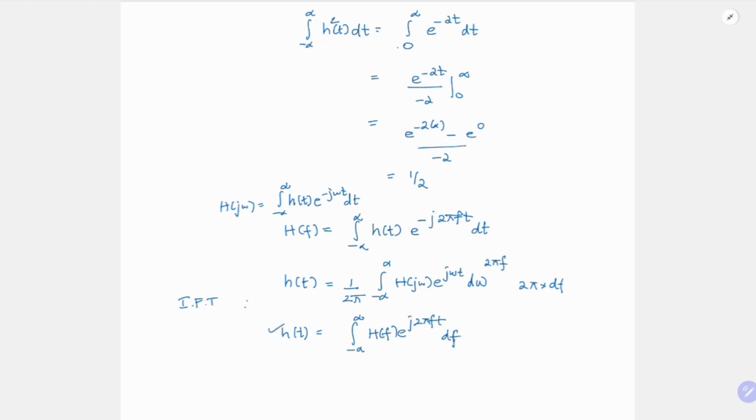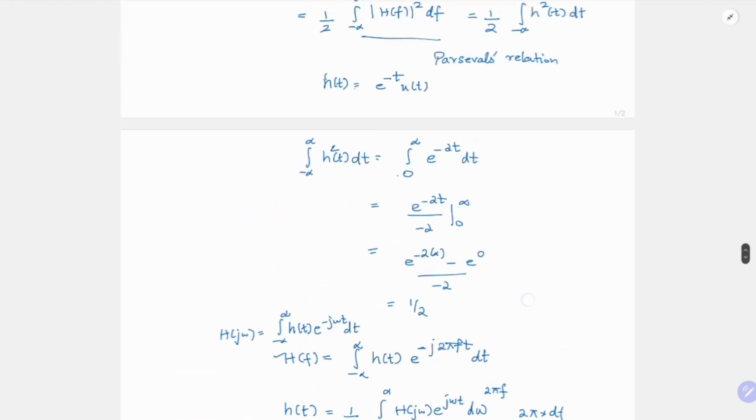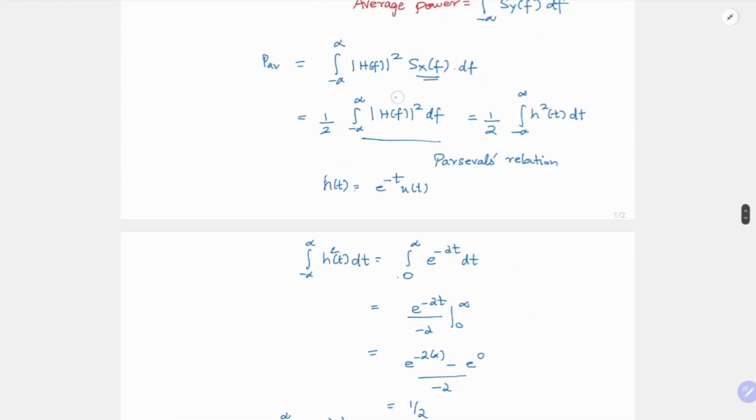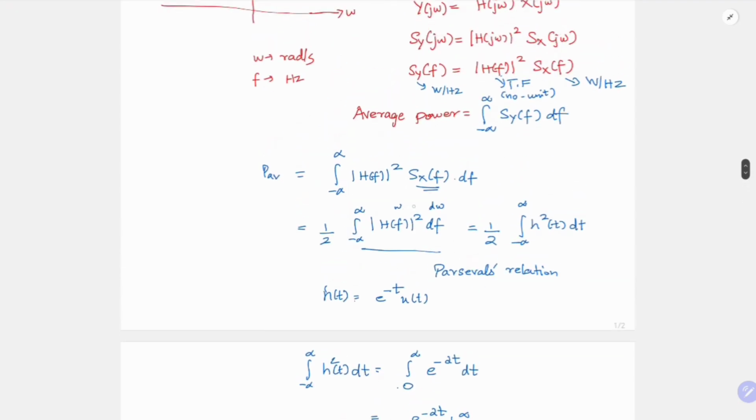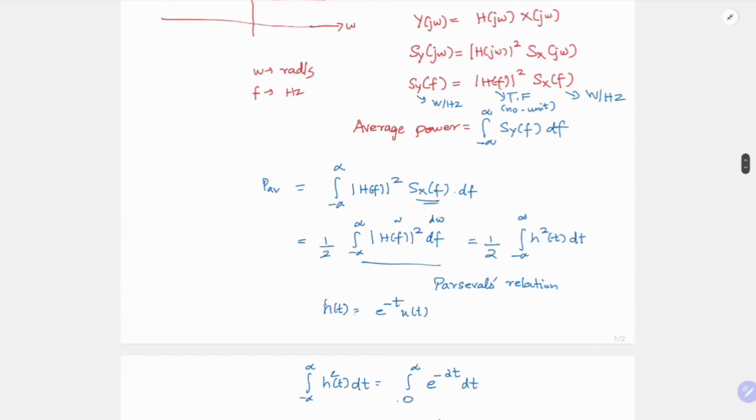df. So if you look at this equation and this equation, they have almost similar form except for this sign change. So it is easier to actually remember this than going with your angular frequency terms. And here again, if you just replace this as omega, here you will write it as d omega, but this will be a mistake because this d omega and df are differing by a factor of 2 pi, right?